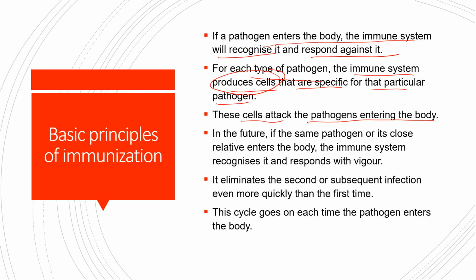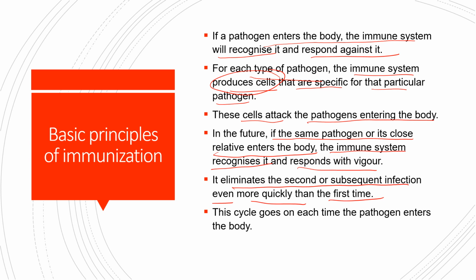Now, what will happen if the same pathogen or its close relative enters the body? The immune system recognizes it and responds with vigor. It is eliminating the second or subsequent infection, so after the first infection, the person will not get the second infection.